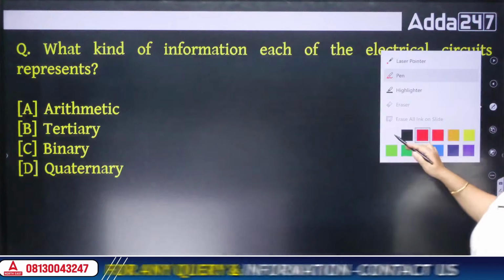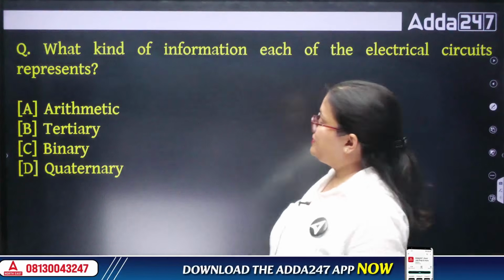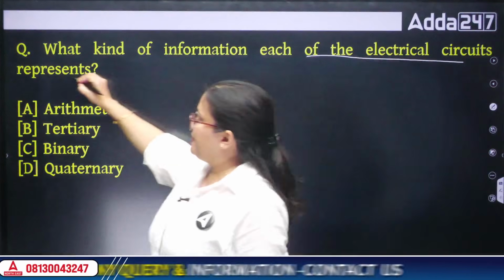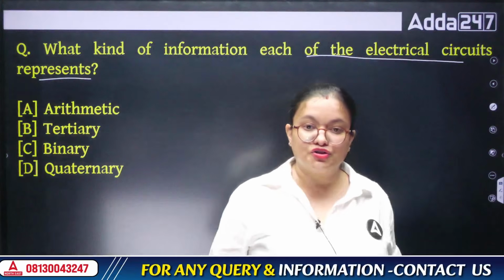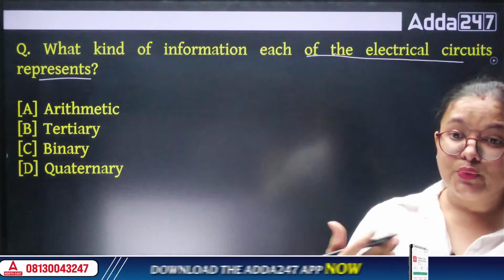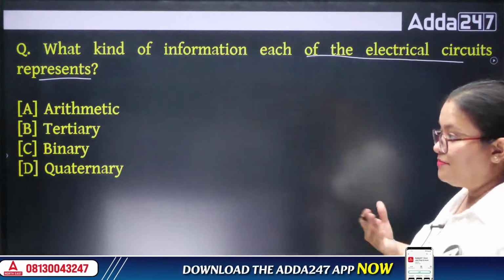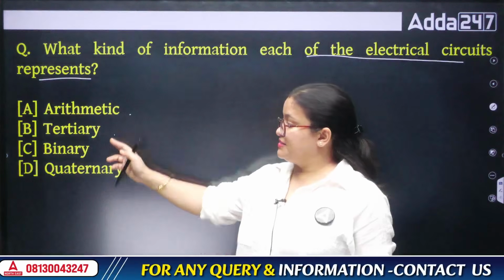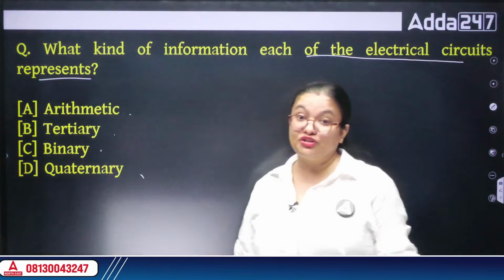So let's start with the first question of computer. What kind of information does each of the electrical circuits represent? Is it arithmetic, tertiary, binary, or quaternary?